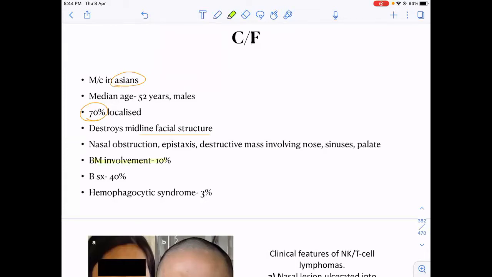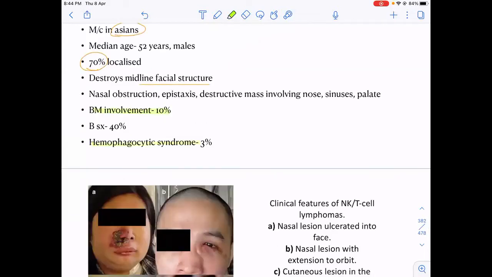Okay, bone marrow involvement is seen in around 10% of the patients, and they can have a hemophagocytic syndrome like picture, or any NK cell lymphoma can have hemophagocytosis. Always remember this in MCQs.